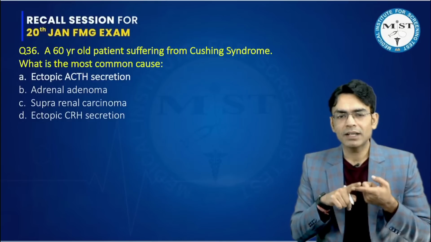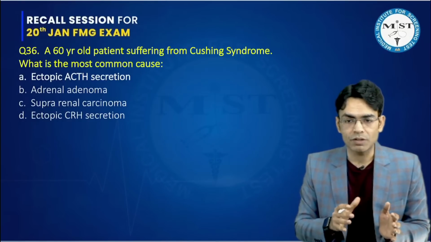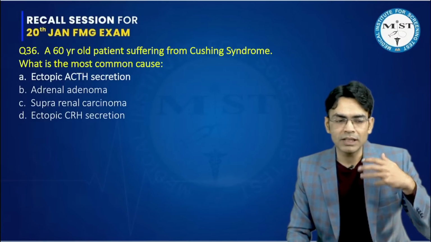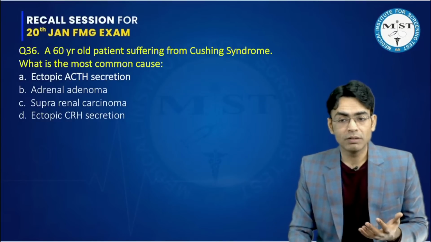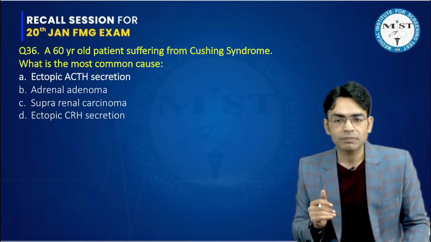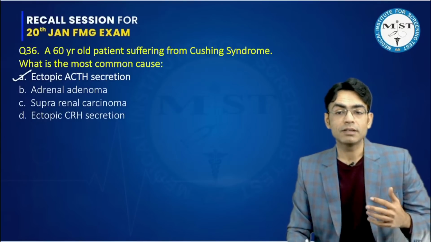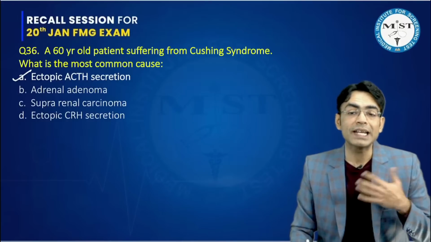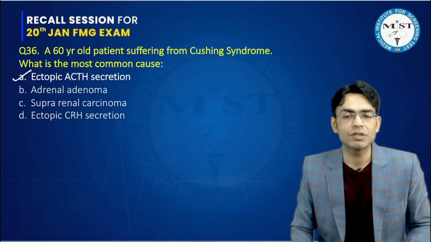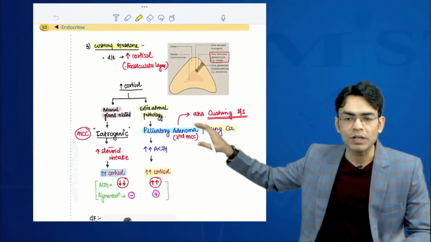The point is why we are not choosing adrenal adenoma or suprarenal carcinoma for this question, why the answer is ectopic ACTH, because these adenomas and carcinomas are not that common. So out of the options given and how the question has been asked, I would say ectopic ACTH secretion is the right answer instead of choosing any cancer for this. If there is any other addition to this question in the options or in the question, please let me know. Okay, we discussed this when we were discussing Cushing syndrome in the chapter of endocrinology.